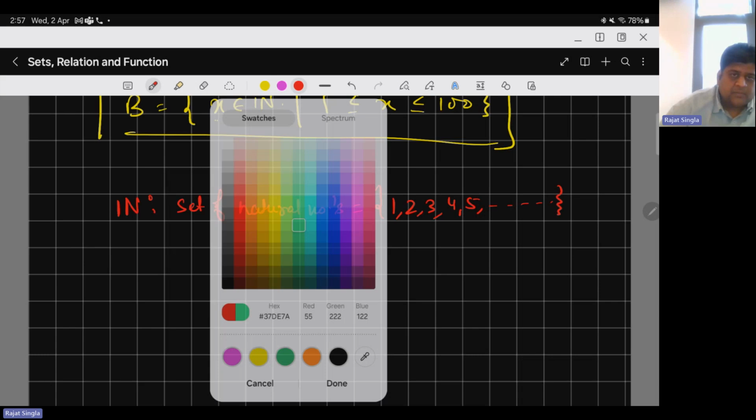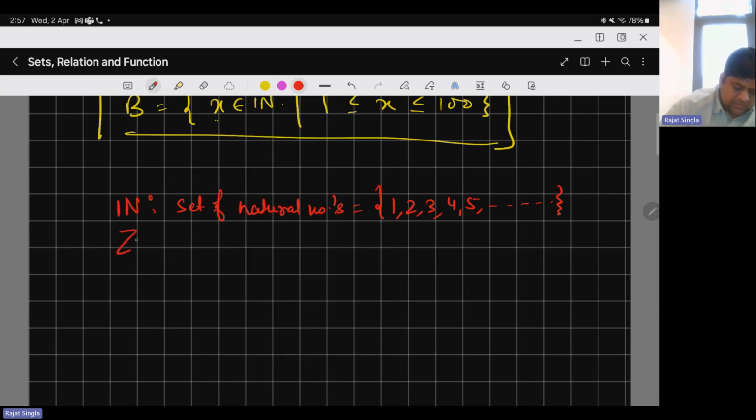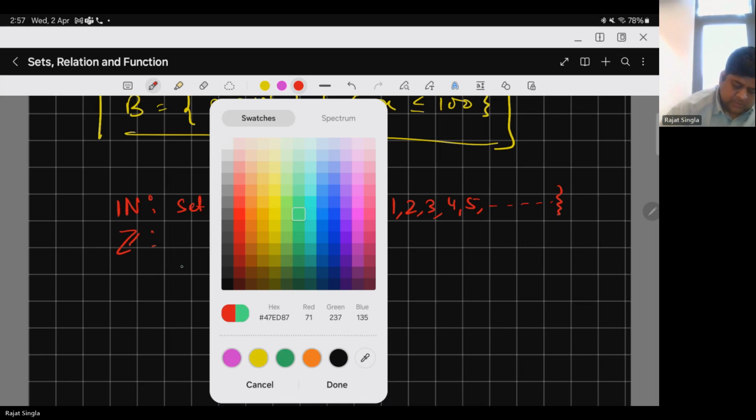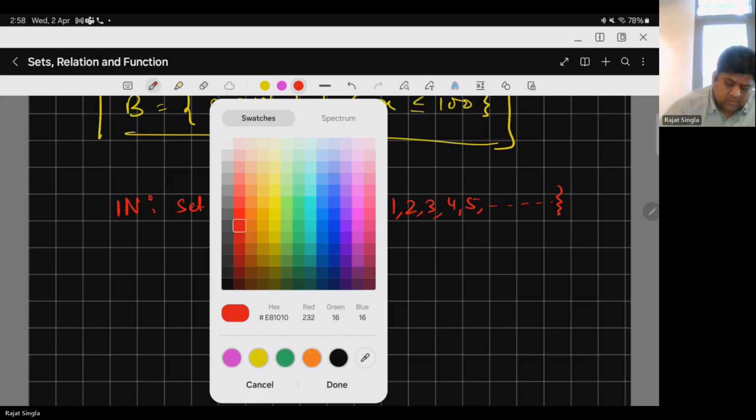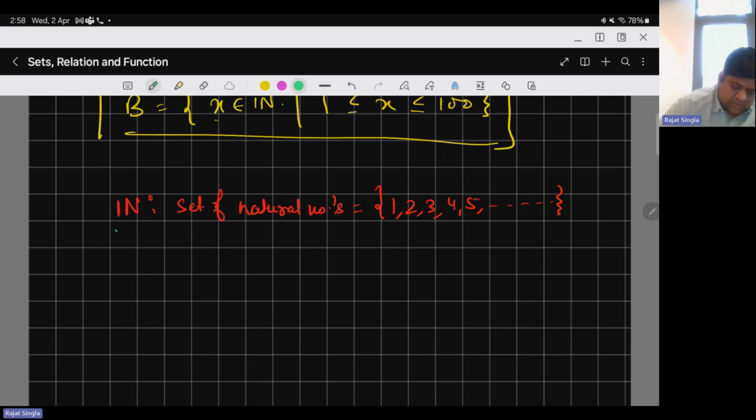Let me use some bright color. Then we'll represent Z. Z is the set of integers.